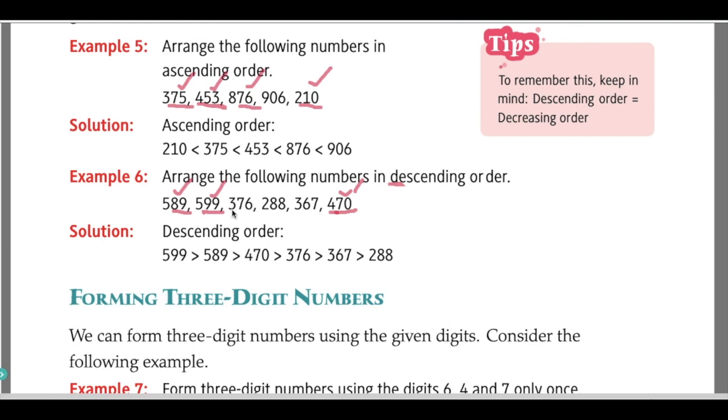As we discussed earlier, if the hundreds digits are the same, we have to see the number in the tens place. Here we have 7 and here we have 6. Which is greater, 7 or 6? 7 is greater. So next we write 376, and after 376 we write 367. The least number among these is 288, which will be at the last.